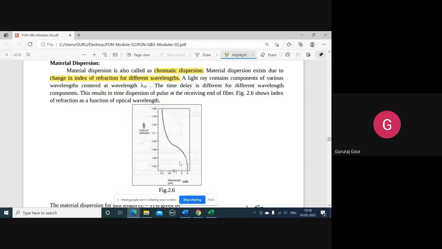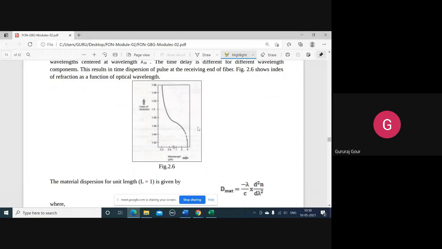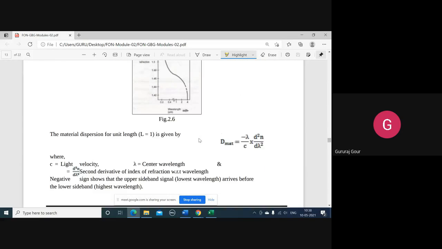But if you can operate at longer wavelengths, so not much index of refraction will be there, and you are able to enjoy less material dispersion or chromatic dispersion. That's the purpose of what is shown here. So this material dispersion with unit length, that is a normalized material dispersion we can call. Normalized means anything that is measured relative to one, unity.